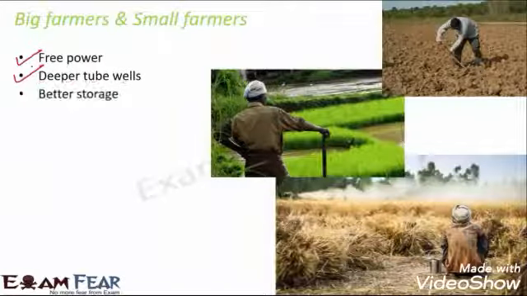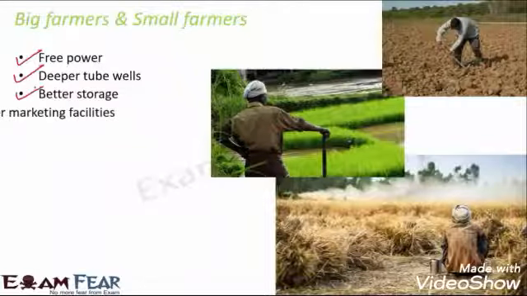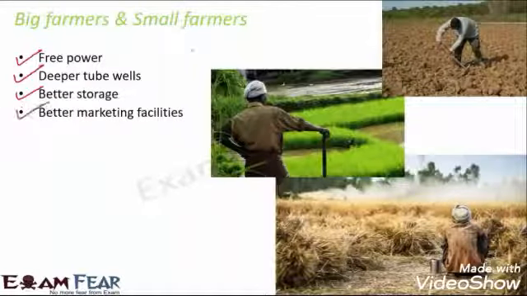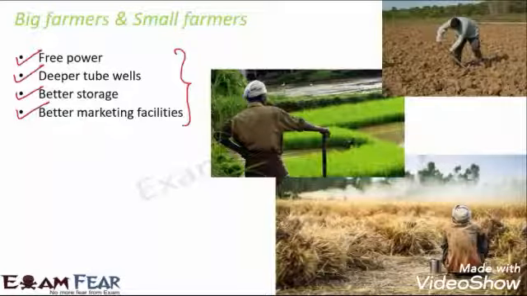Besides that, since they are growing water intensive crops, they are able to grow more crops even during the off season. So they are able to make better money. Now when they have better money, they can use that money for better storage facilities. They also have better marketing facilities. So as a result of all of these, what is happening? This section of farmers are becoming rich. So they are the big farmers, right?